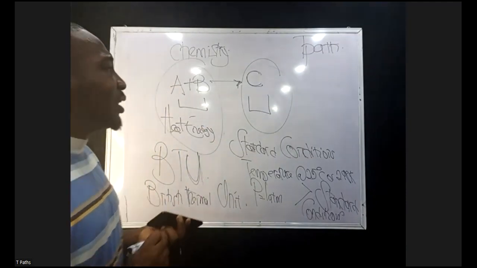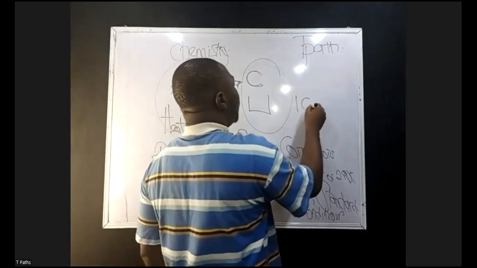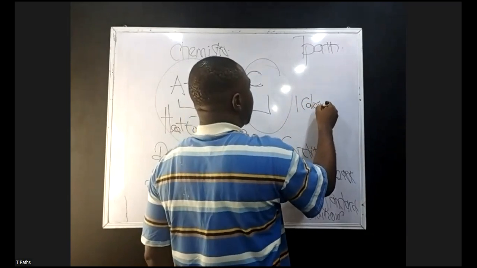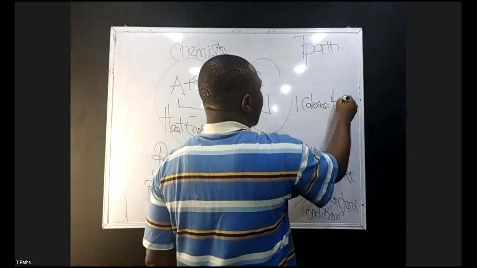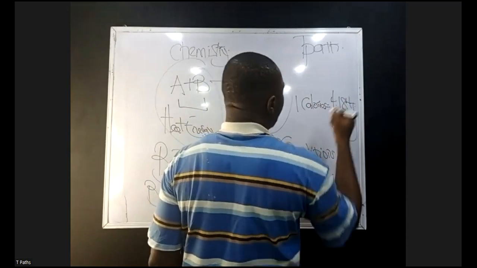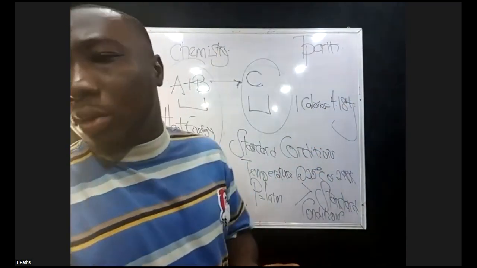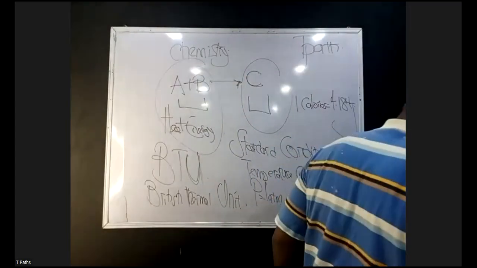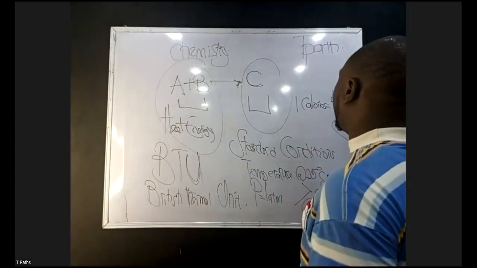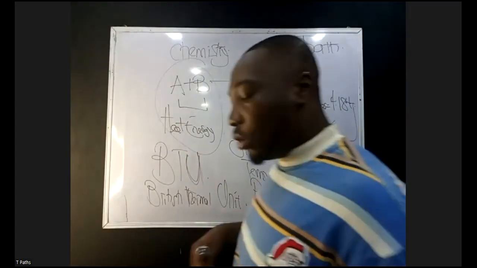And we need to also understand that 1 calorie is equal to 4.184 joules. That was 1 calorie is equal to 4.184 joules.